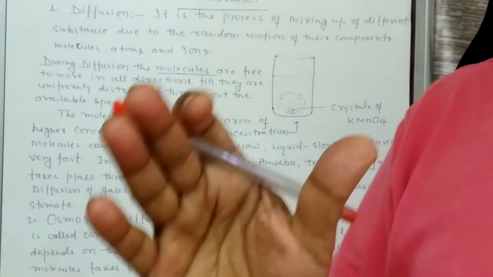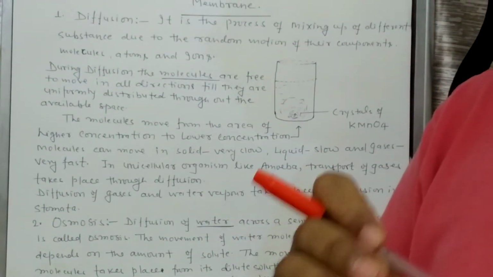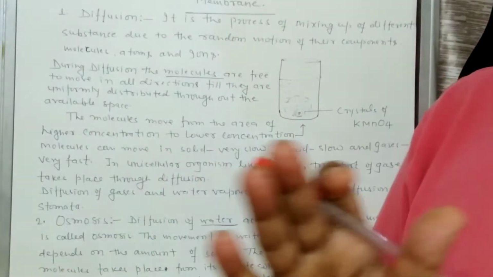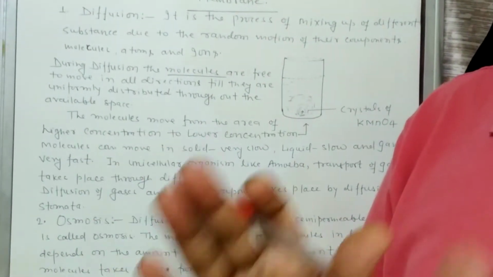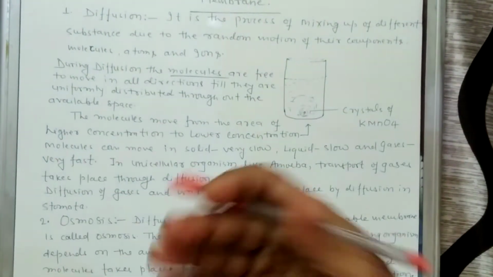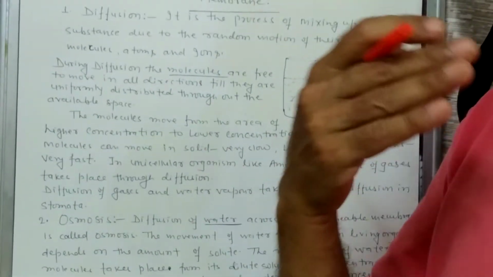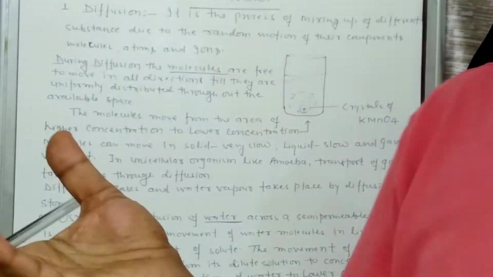After some time we find that it starts diffusing out, slowly and gradually mixing into the water, and the entire water ultimately becomes colored.